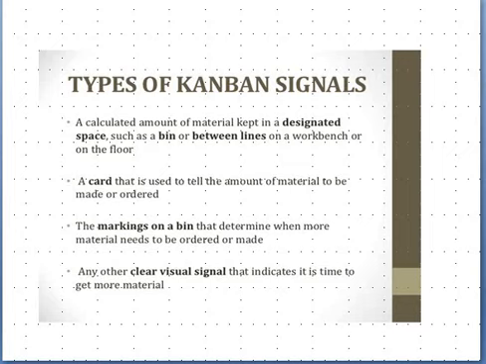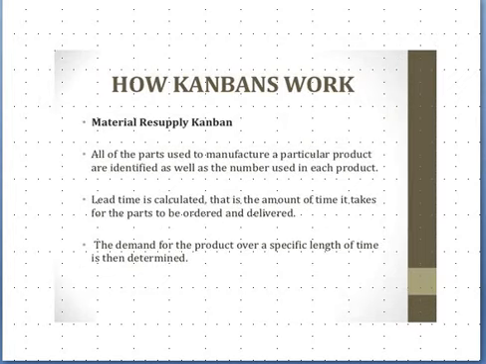Types of Kanban signal. A calculated amount of material kept in a designated space, such as a bin, between lines on a workbench, or on the floor. A card that is used to tell the amount of material to be made or ordered. A marking on a bin that determines when more material needs to be ordered or made. Or any other clear visual signal that indicates it is time to get more.